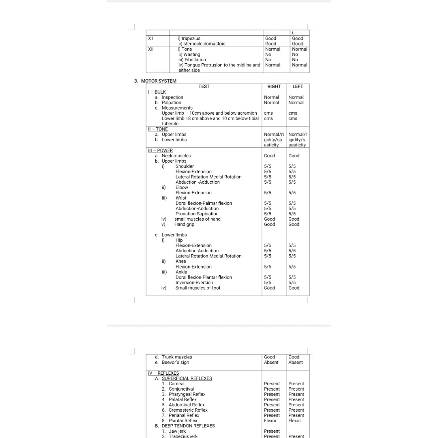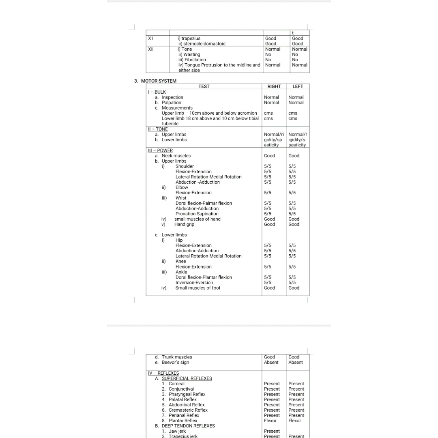Grade 0, there is no contraction. Grade 1 is flickering of the contraction. Grade 2 is against resistance but gravity is eliminated. Grade 3 is against the gravity. Grade 4 is against some resistance. Grade 5 is total resistance. So you need to know the grading of the power.